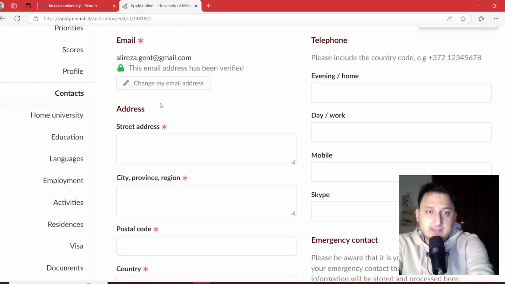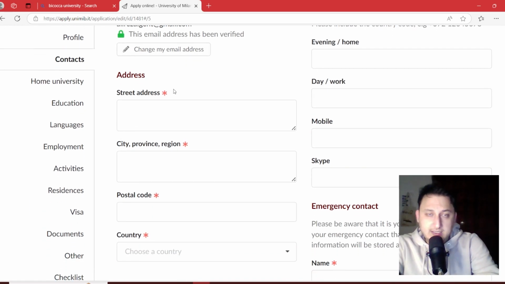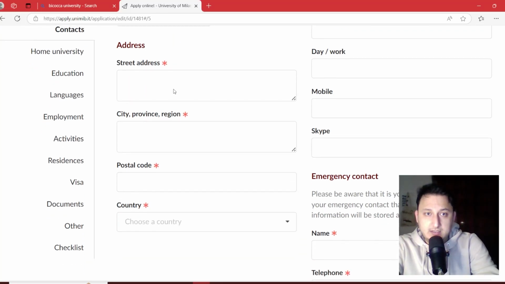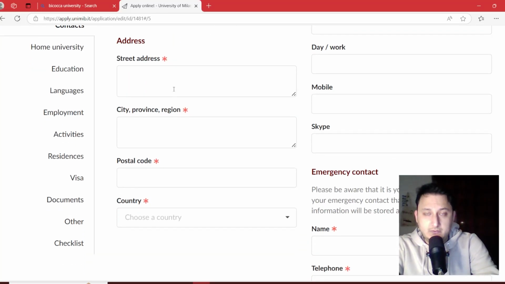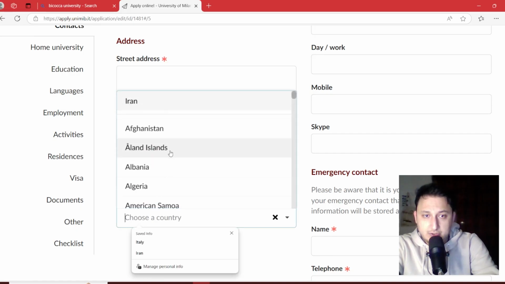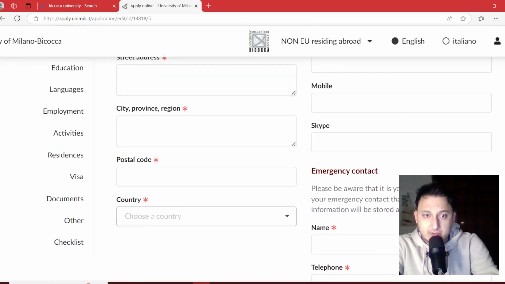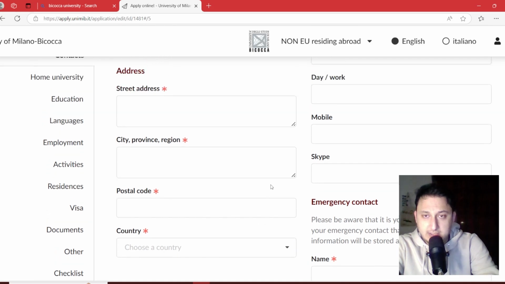Then we have the contacts. Here is your residence address, that is abroad if you are applying from abroad, or if you are applying from Italy, you can write your residence in Italy here. First one is street, then city and postal code and the country. You should choose it in the menu, don't write the name of the country just here.